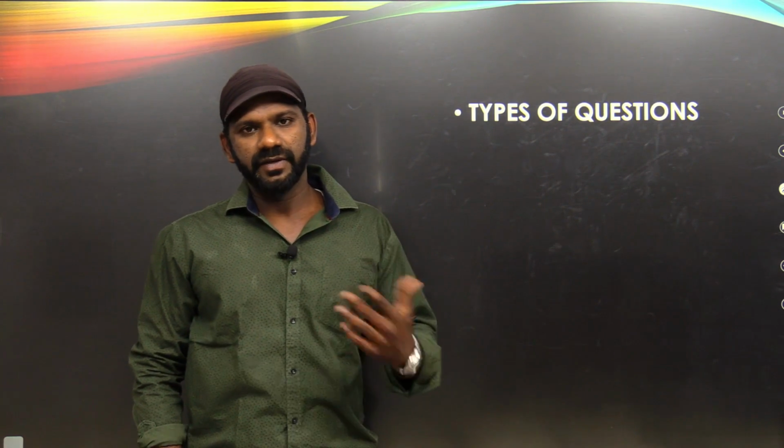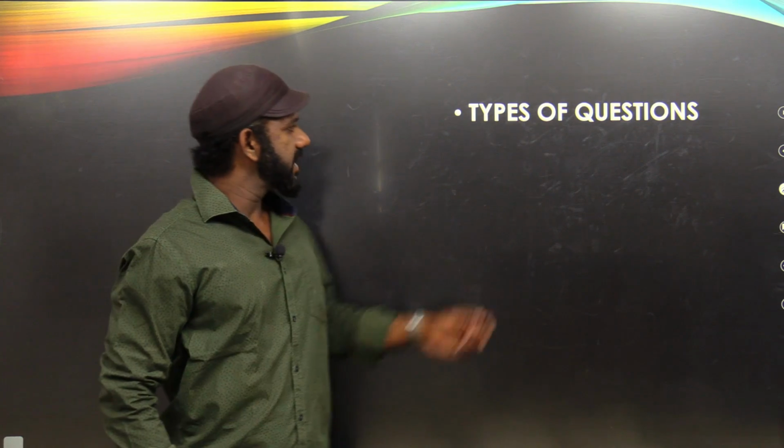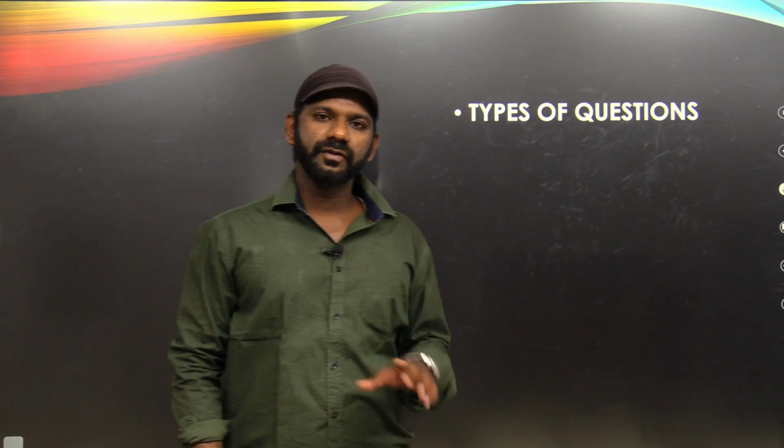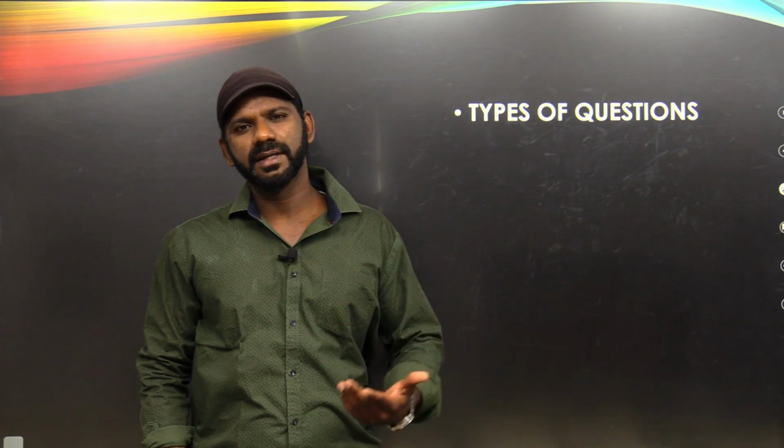And our task is to answer the question. We need to understand what exactly the question is asking us to find out. Only after trying to understand that, we need to move on to the options. Because always answer the question. Now, as I said, in the case of reading comprehension, we need to focus mainly on 5 types of questions. Whereas, in the case of logical reasoning, we need to focus on 9 to 10 types of questions. So you can find some kind of difference in the types of questions on reading comprehension and logical reasoning.